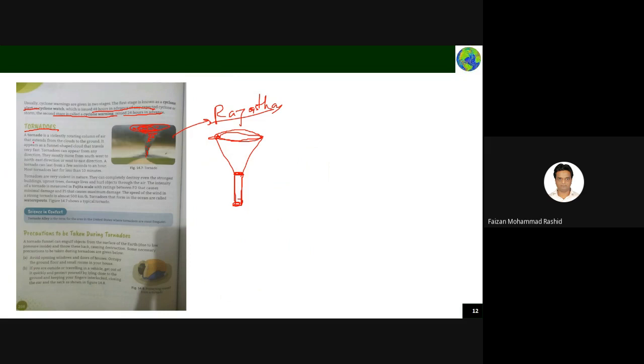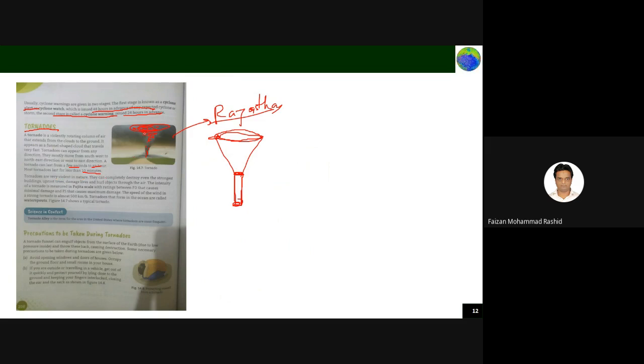A tornado can appear in any direction. They mostly move from south to west, or north to east, in any direction. A tornado can last for a few seconds to an hour. Sometimes it will just start and die. Otherwise, sometimes it will move very fast from one place to another place. Most tornadoes last for 10 minutes.